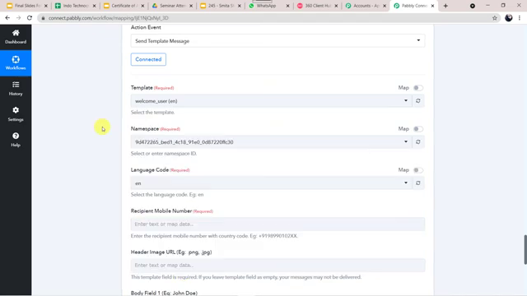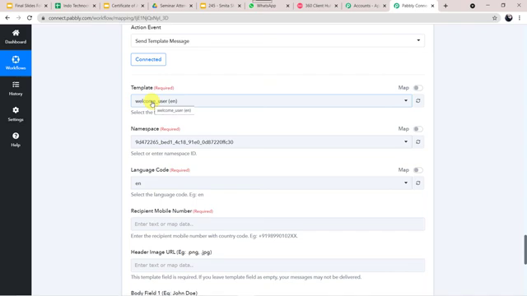You cannot directly send messages to anyone on WhatsApp. First you have to create a template and then only you will be able to send the template messages on WhatsApp. That is the reason we have to choose a specific template for sending the messages over here.